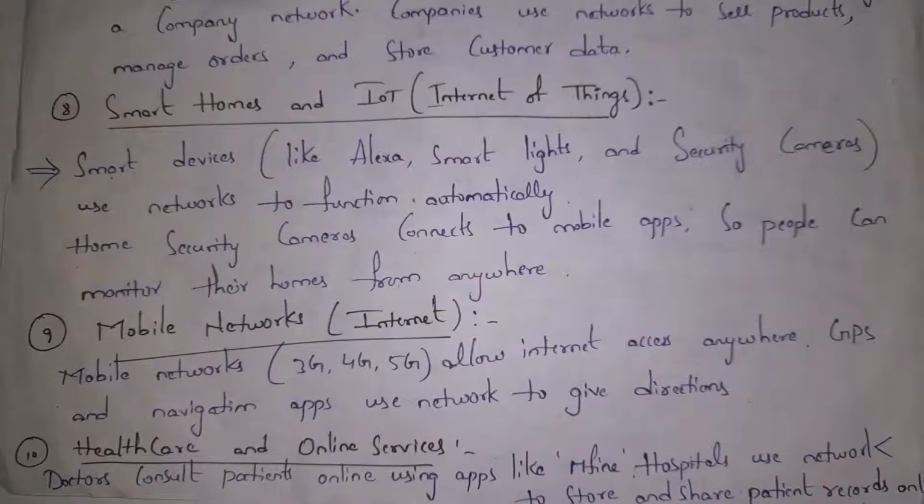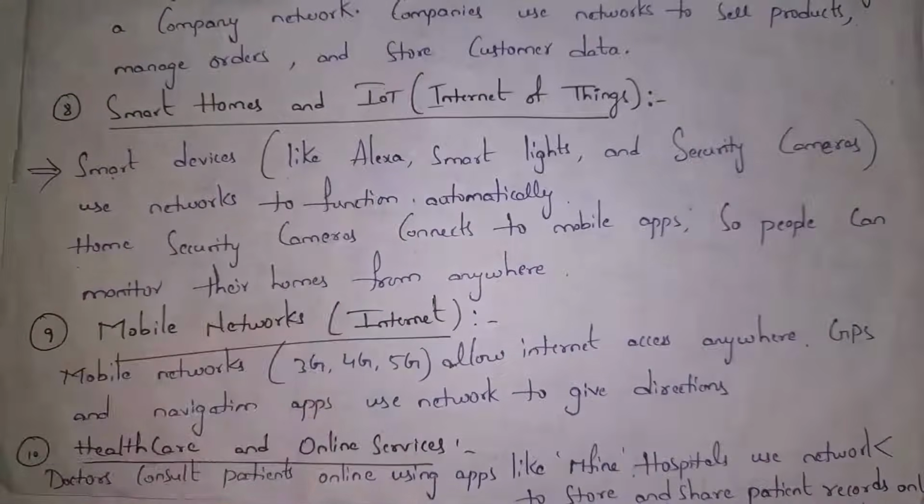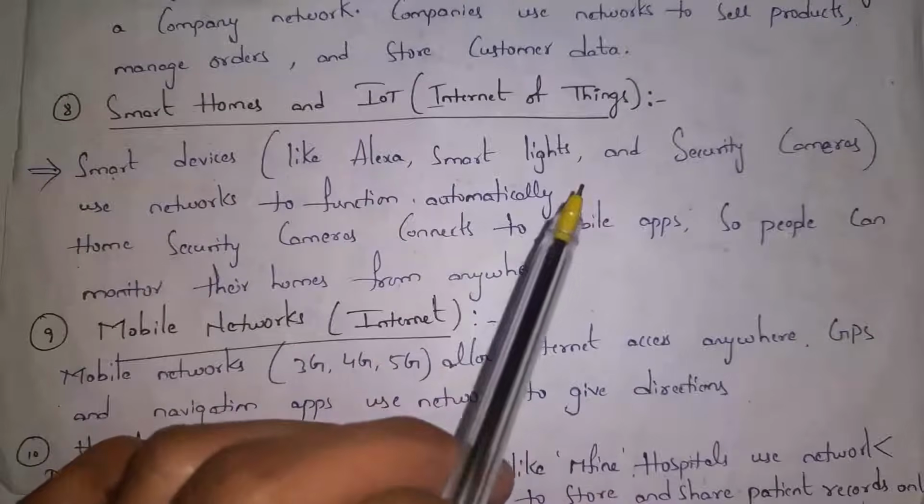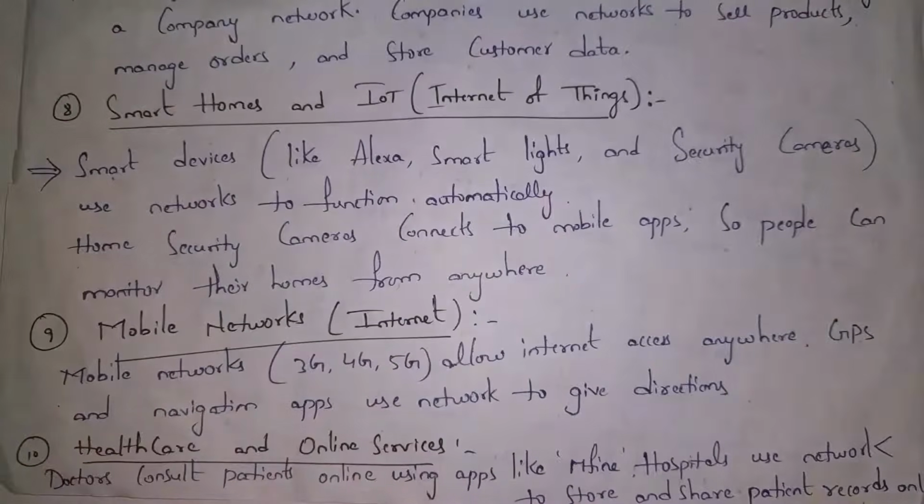And eighth one is smart homes and IoT. Guys, at present, most of them are using smart devices like smart lights, CC cameras, etc. So in order to use smart devices, we need network. And by using mobile, we can operate CC cameras. So by using network, people can monitor their homes from anywhere. And ninth one is mobile networks. Guys, even by using mobiles, we can use the internet online. Mobiles support 3G, 4G and 5G networks by which we can access network.